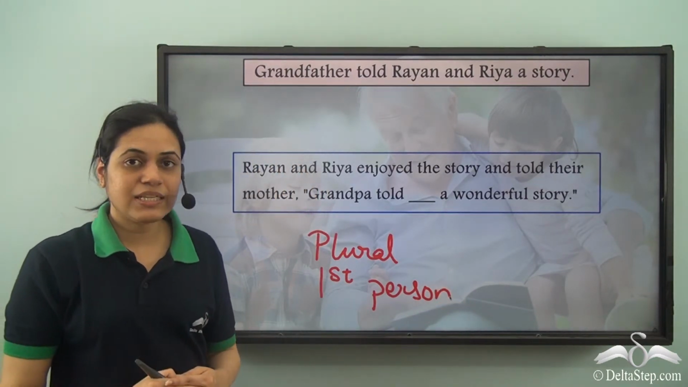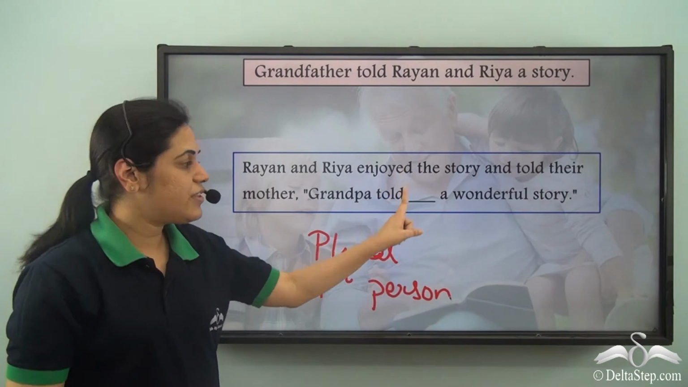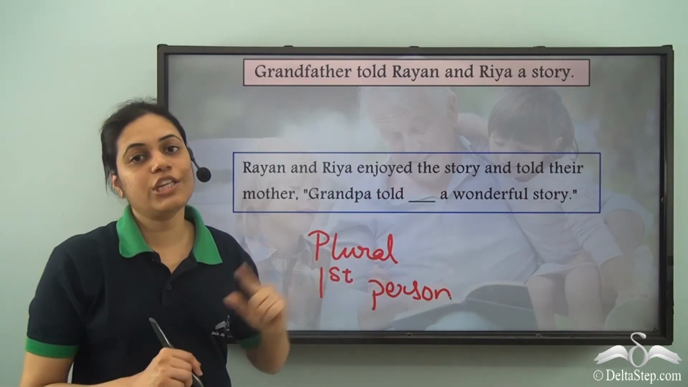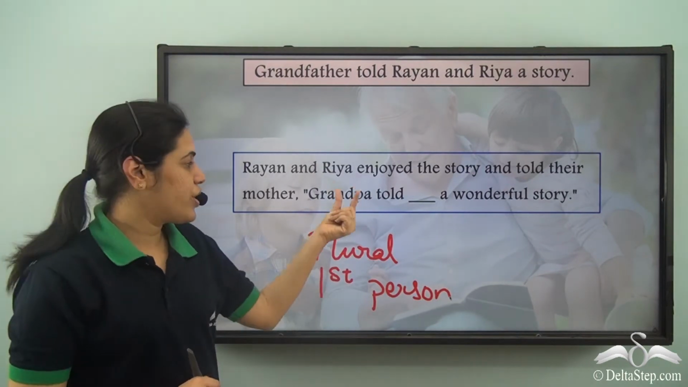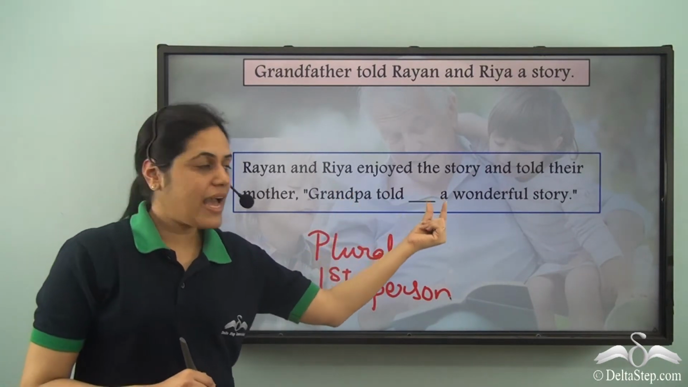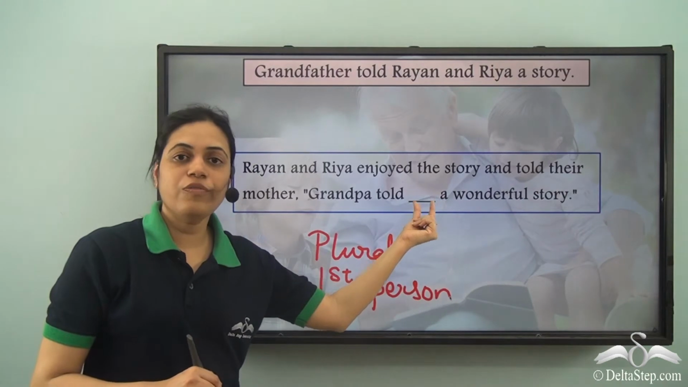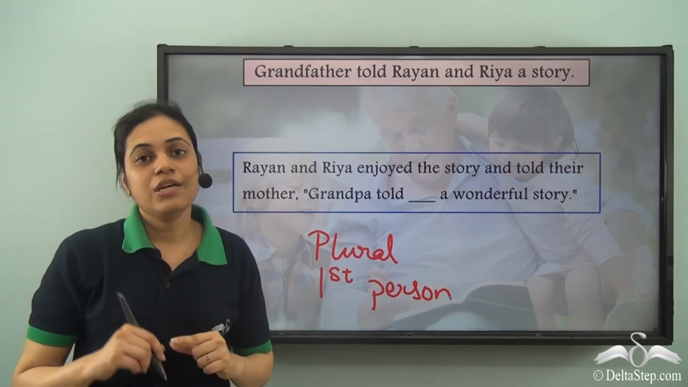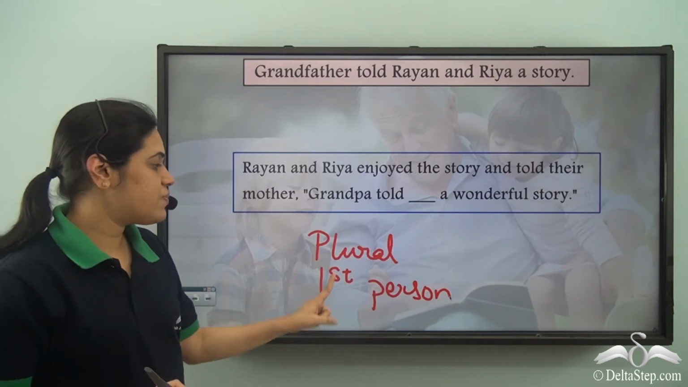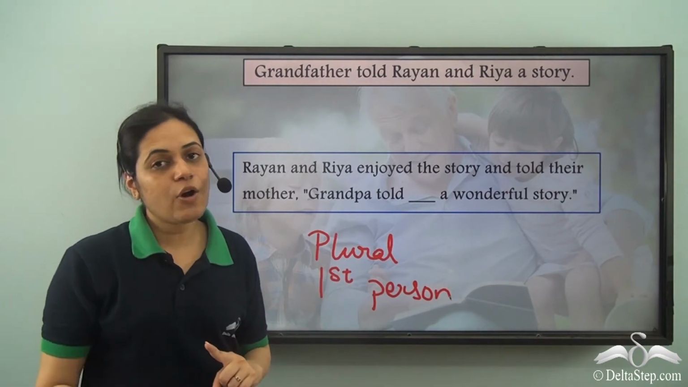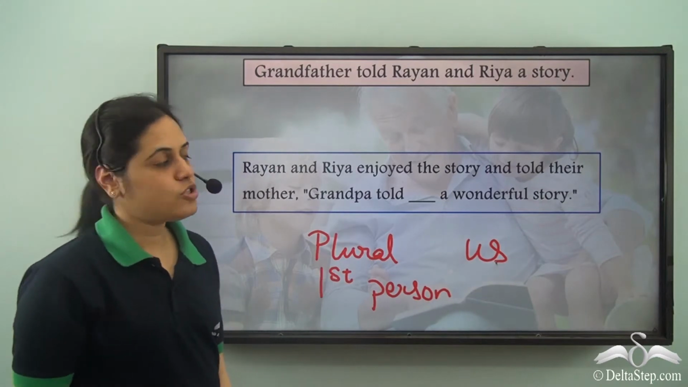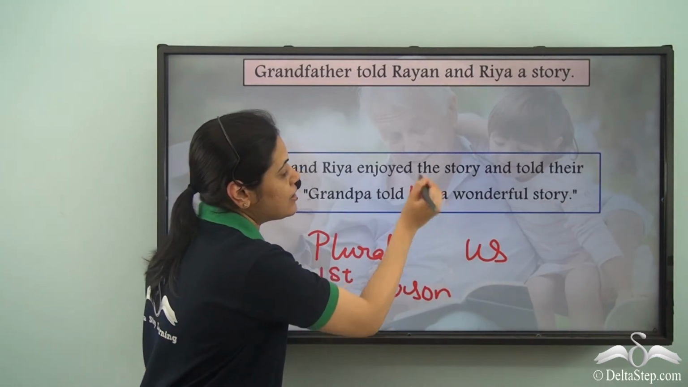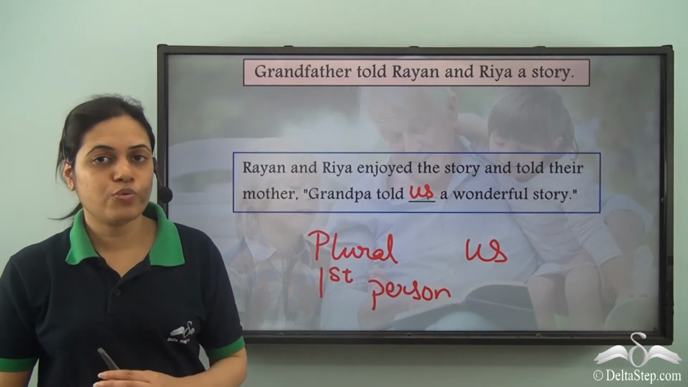Now, what is the next thing that I need to look at? Whether it is the subject or the object. Grandpa told Ryan and Ria. So, grandpa is the subject and the pronoun over here will be the object. The pronoun used for first person plural in the object position is us. So, grandpa told us a wonderful story.